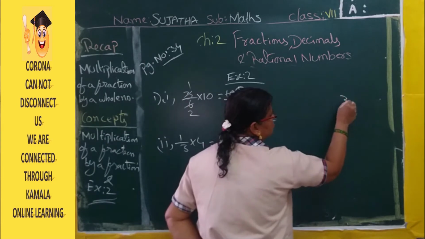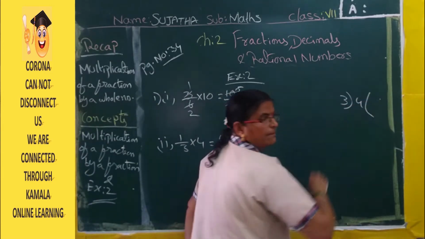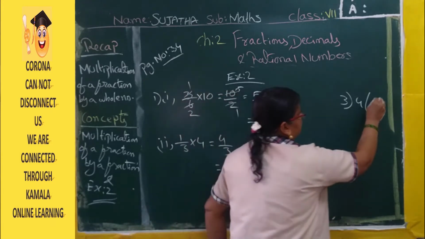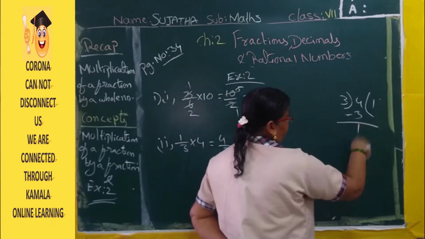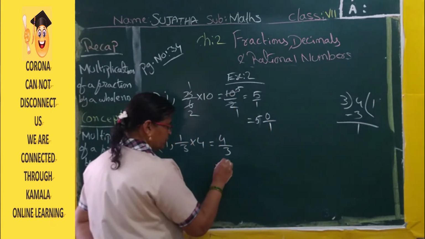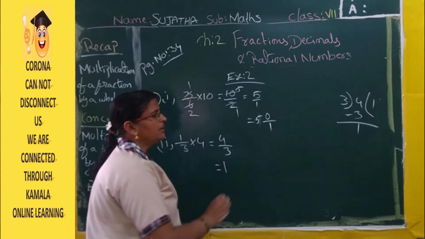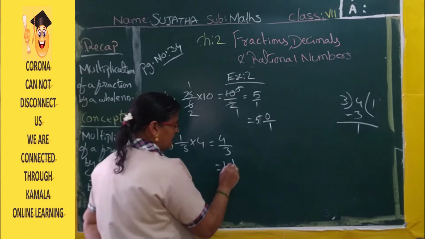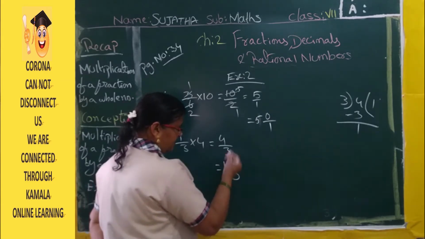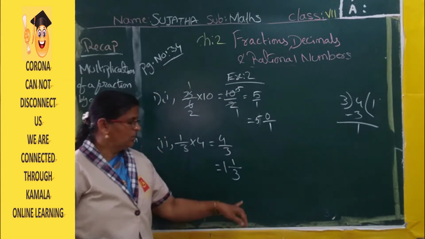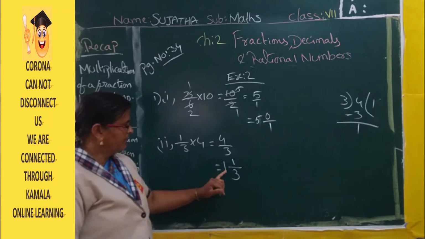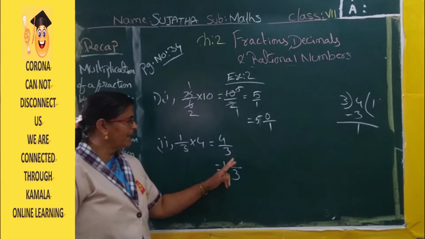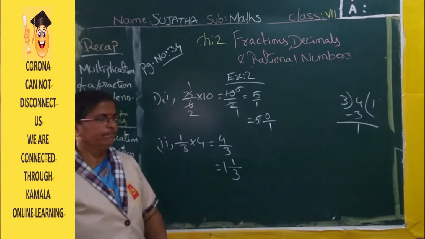So suppose you are not getting the direct answer, do the simple division in the rough column. 3 ones are 3. 4 minus 3, 1. So the quotient you have to write as a whole number, the remainder you have to write as the numerator, and the divisor you have to write as the denominator. Now 1 3s are 3 plus 1, 4 by 3. You got it? So 4 by 3 is 1, 1 by 3.